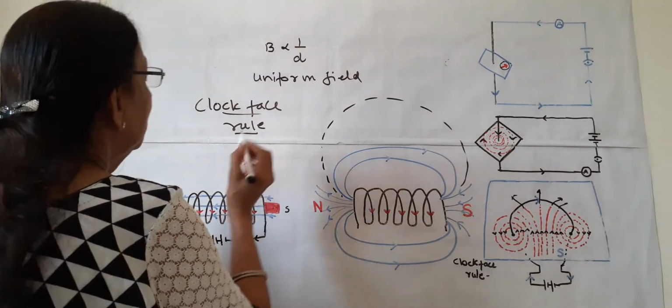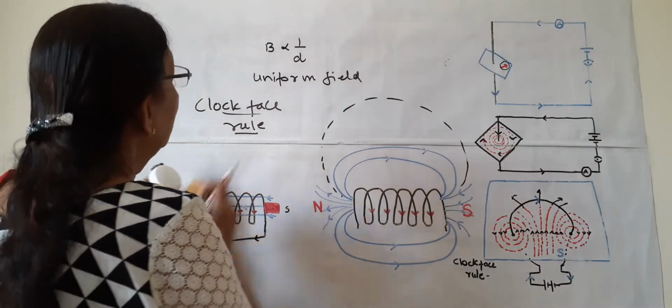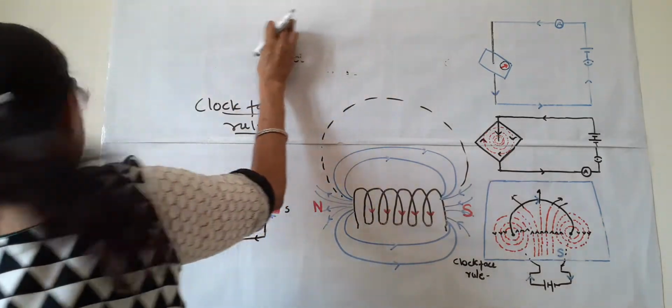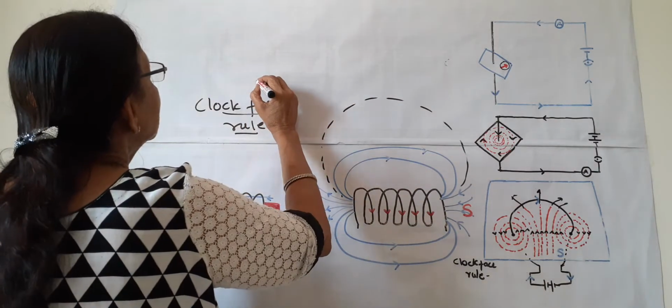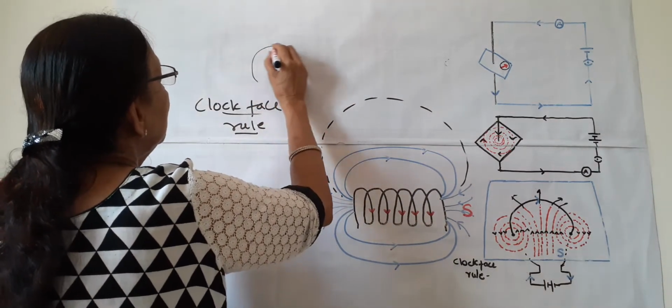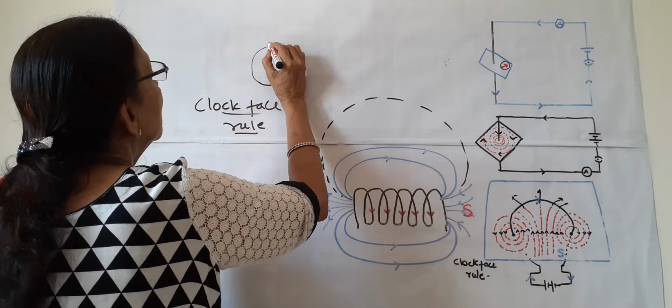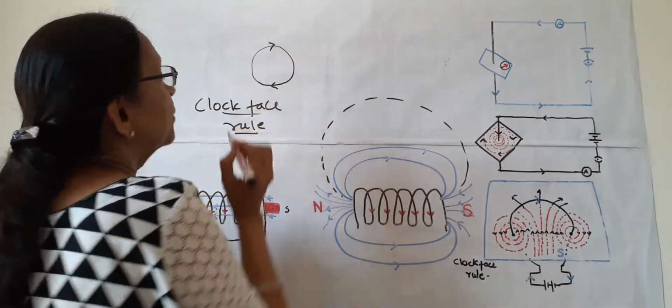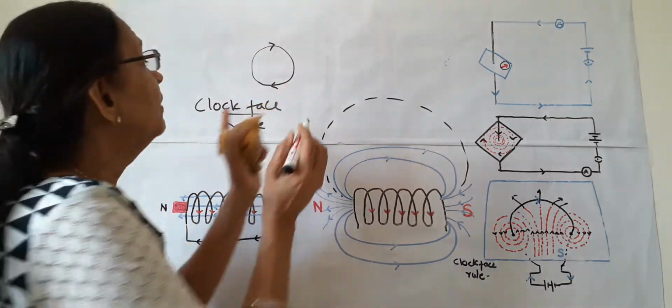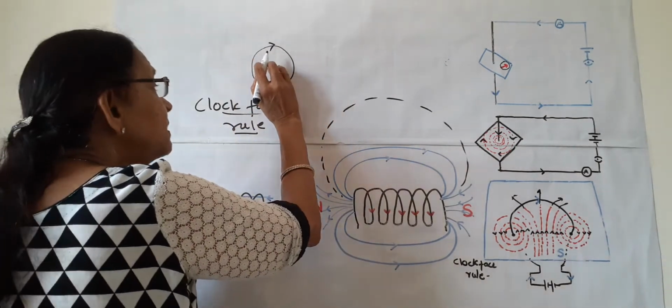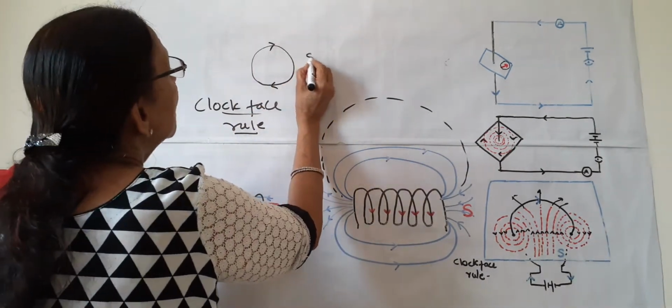If current is passing in clockwise direction, then this pole is south pole.